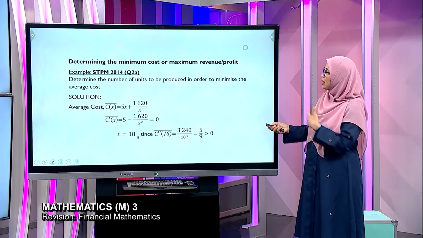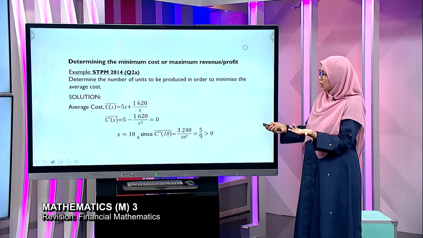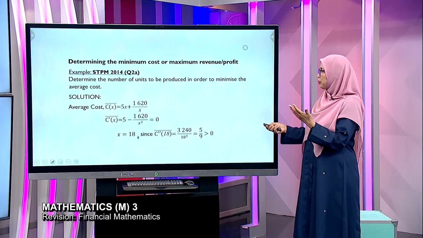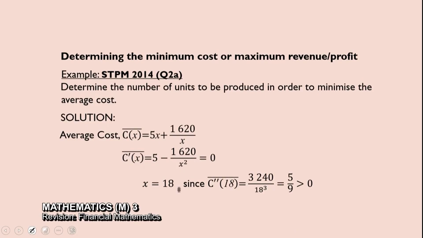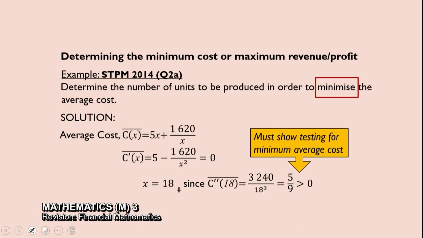And then when we find the minimum cost or maximum revenue or profit, here for example, the question says minimize. Okay, most students will forget to show the testing for the minimum or maximum problem. So please show. How do you show? By finding the double derivative. Okay.